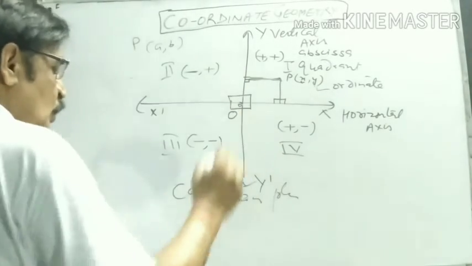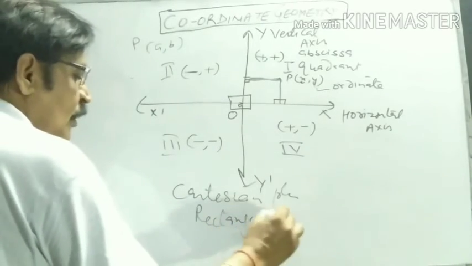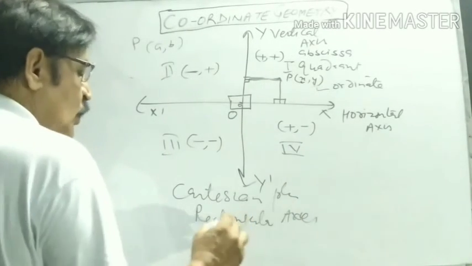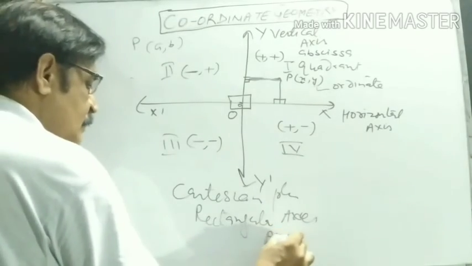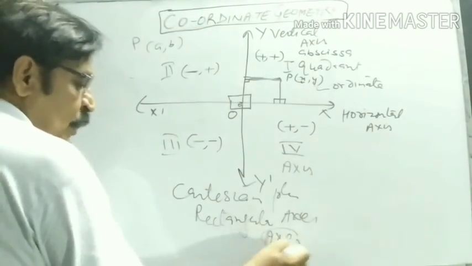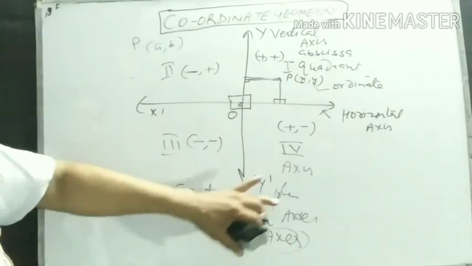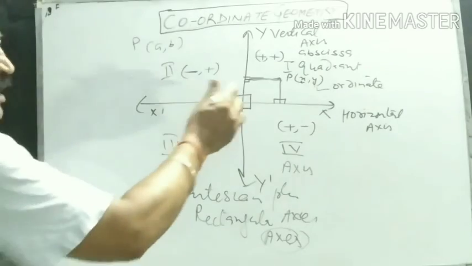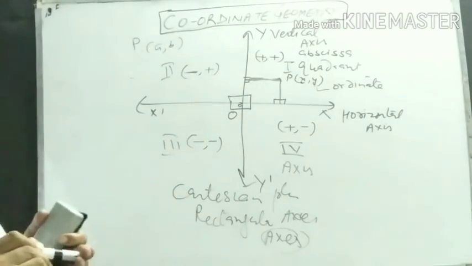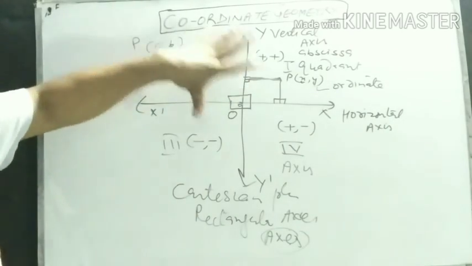Cartesian plane, or you can name it rectangular axes. Axis, if you write this, is singular, and this one is plural, axes. Cartesian plane, rectangular axes. So this is the very basic idea of coordinate geometry. I think this is clear to you.